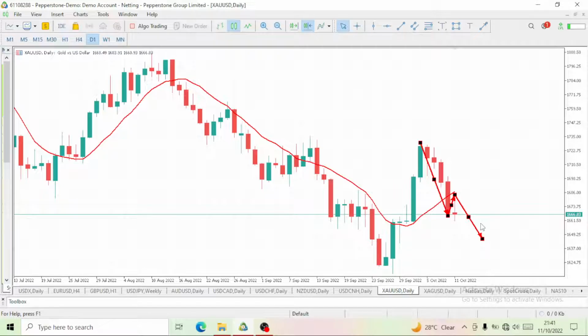So guys, we would actually be going down on our gold at least to take out these lows here. We will continue to see a drop on our gold, by the way.